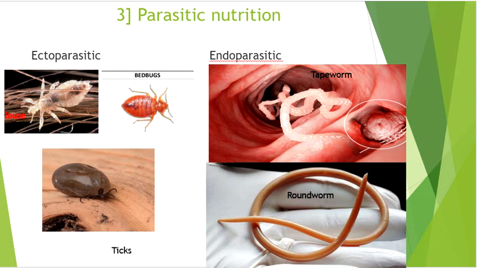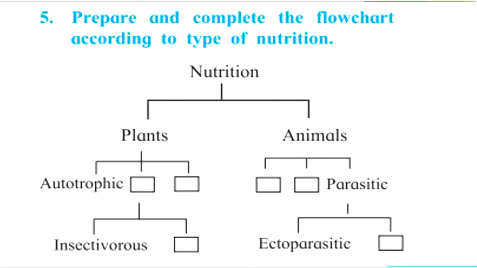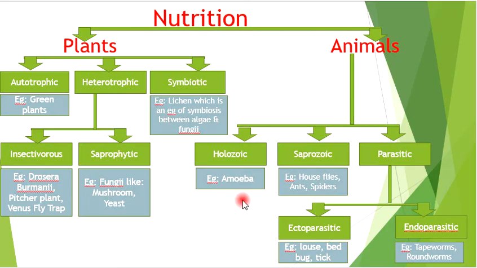Let's just have a mind map of what we have studied. This is the flowchart given to us in the textbook. However, after going through the entire chapter, now we know that we can fill up these boxes in the following manner. So here is the flowchart along with the examples. Nutrition in plants and animals.